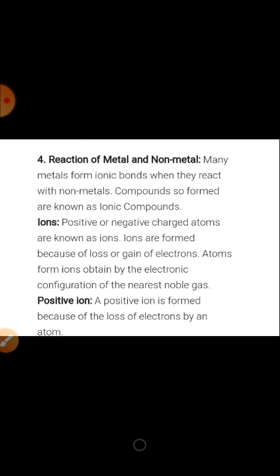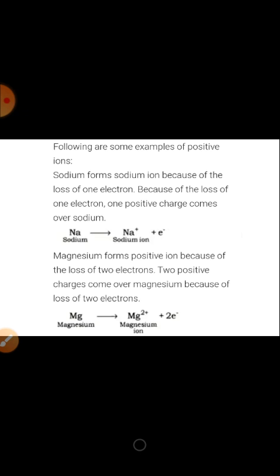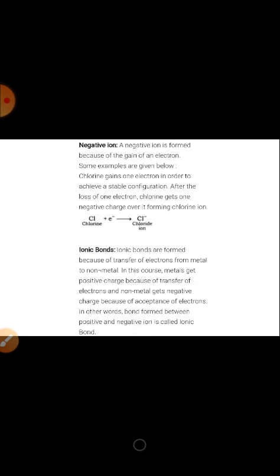Ions are formed because of loss or gain of electrons. Atoms form ions to obtain the electronic configuration of the nearest noble gas. A positive ion is formed because of the loss of electrons by an atom. Following are some examples of positive ions. Sodium forms a sodium ion because of the loss of one electron. Magnesium forms a positive ion because of the loss of two electrons. A negative ion is formed because of the gain of an electron.